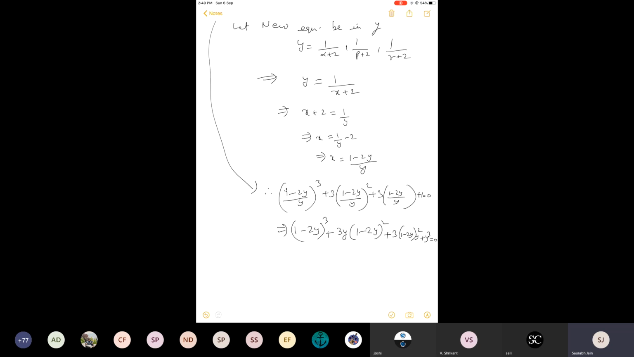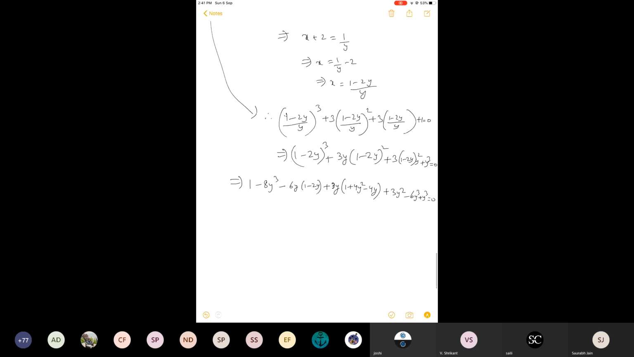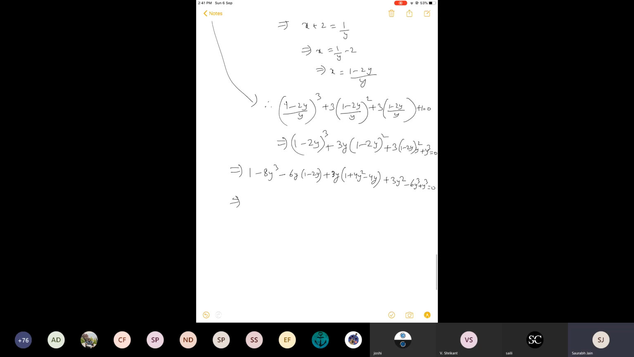That question is over. So (a minus b) whole cube is a cube minus b cube minus 3ab into (a minus b). Here (a minus b) whole square is a square plus b square minus 2ab. Then 3 into 1 into y square will be 3y square minus 6y cube plus y cube. Now do multiplication one more time, then we'll write the similar terms together.